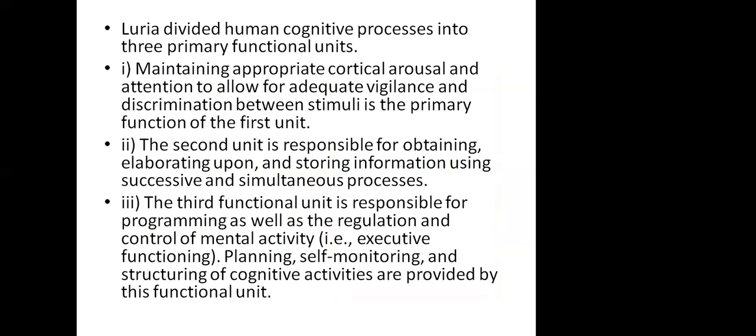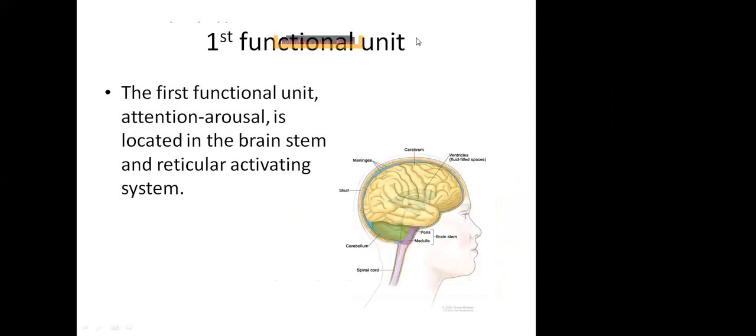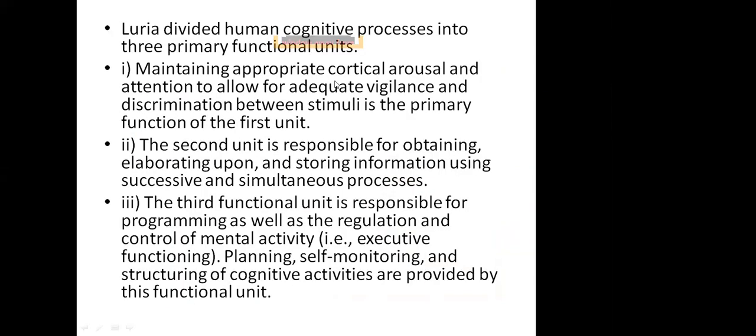So Luria divided the process into 3 primary functional units. I will explain it anyway. The first functional unit is maintaining appropriate cortical arousal and attention to allow for adequate vigilance and discrimination between stimuli.